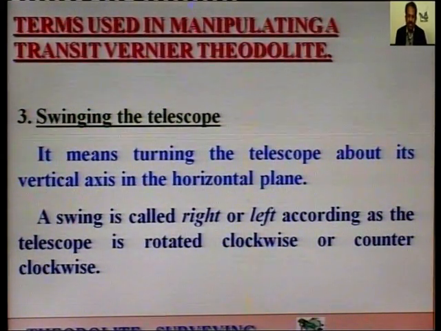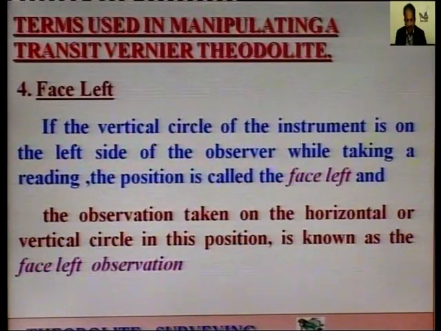Next is swinging the telescope. You must have seen the in swing and out swing in the case of cricket. So, similar is the case. It means turning the telescope about its vertical axis in the horizontal plane. So, a swing is called right or left accordingly as the telescope is rotated clockwise or counterclockwise.